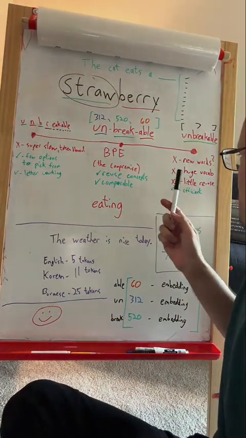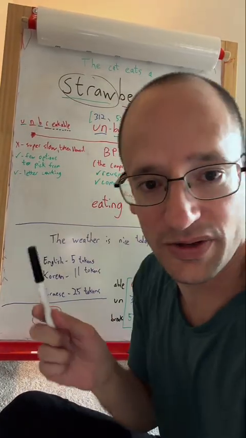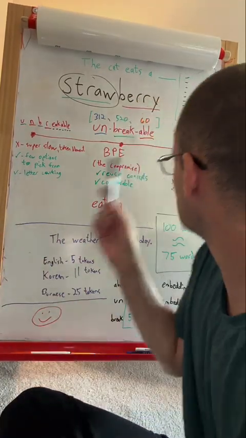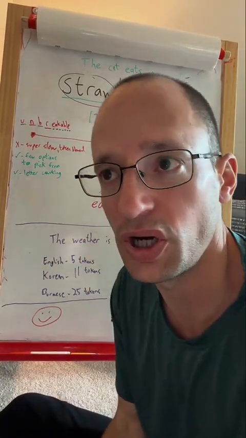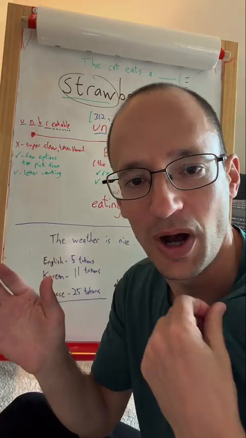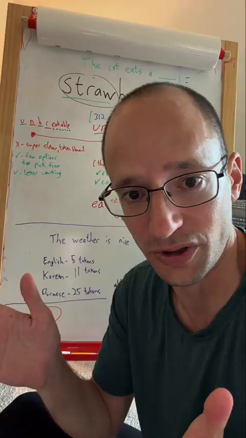Another downside of every word getting its own token is that this ends up being really bad if you put a word in your prompt that's totally brand new, like a word the model has never seen before.